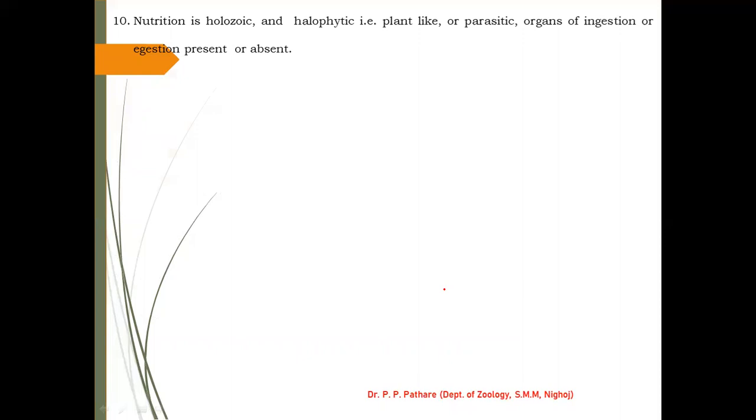These steps are included in the holozoic type of nutrition. Then holophytic, the nutrition generally obtained by plants.